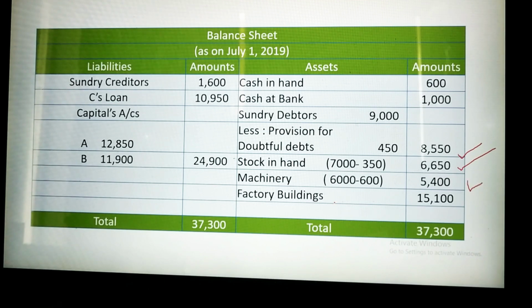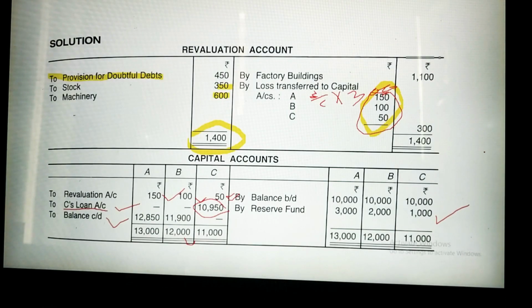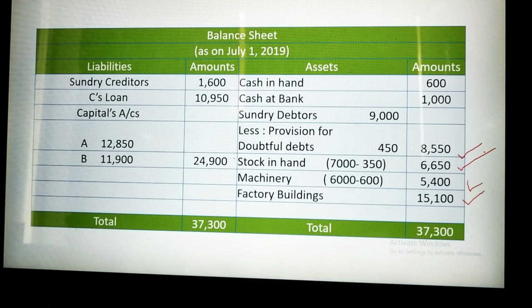Factory building, it is given in the additional information that it has now become 15,100, so we will take the updated value of building. So this is 15,100, and when we do the total, you will find 37,300 for the asset side, and similarly on the liability side 37,300 will also come. So now you can understand that your balance has matched, and it has matched in your revaluation account, capital account, and balance sheet as well.